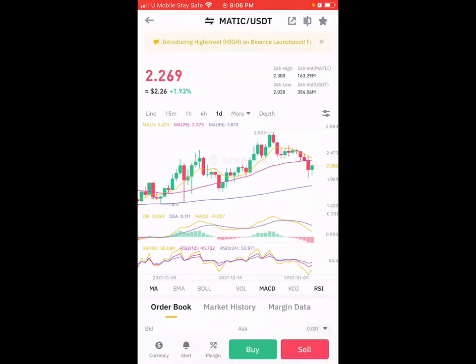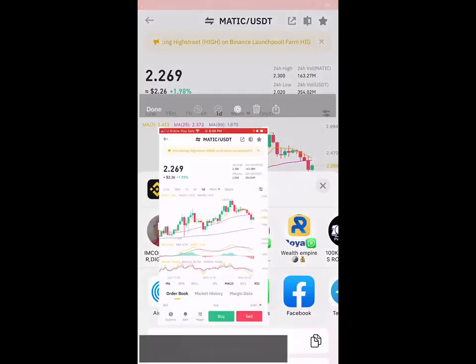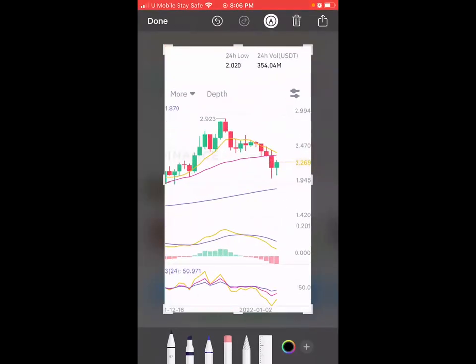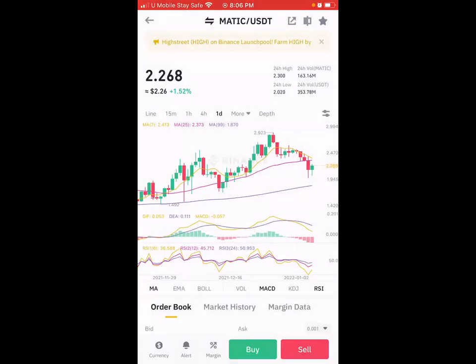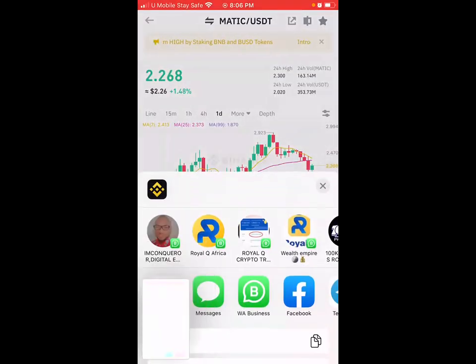Look at Matic. Did you see Matic? Now look at Matic. Did you see the fall? See the fall. Now see the instant recovery from here to here, then even up to this place. You see? So it is the game of the dip. Imagine looking at this market, how it is.